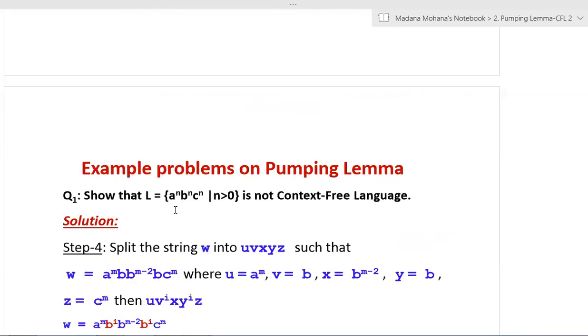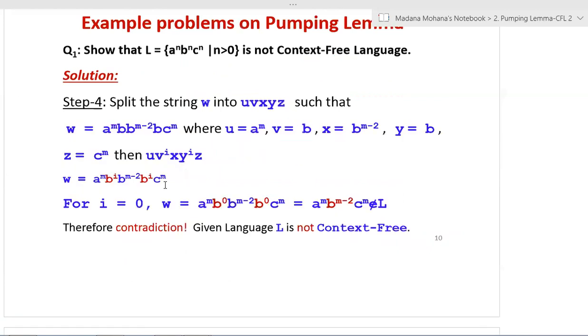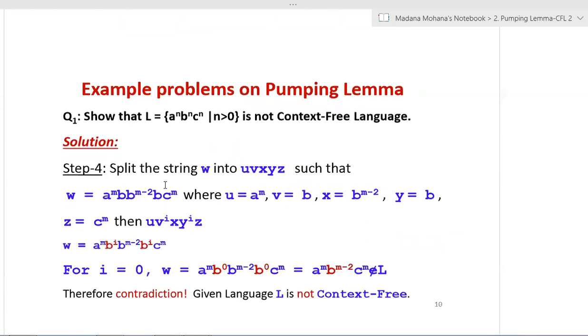Now, next step, here we have to split the string W into 5 parts in UVXYZ format. So W into UVXYZ, such that whenever you are splitting, it should satisfy the above conditions. That is, |VXY| is less than or equal to n, |VY| is greater than or equal to 1. Then for all i greater than or equal to 0, U V^i X Y^i Z belongs to L. If so, the language is context free. Otherwise, it is not context free.